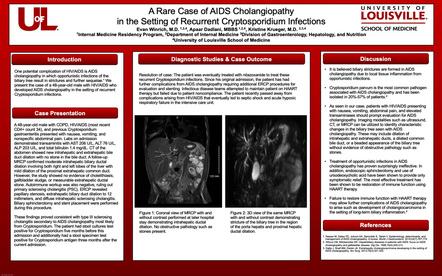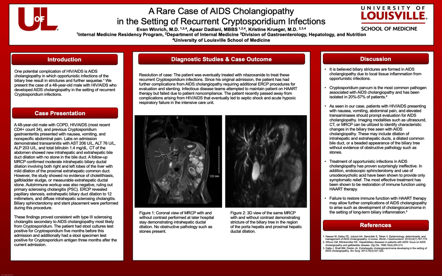As seen in our case, patients with HIV/AIDS presenting with nausea, vomiting, abdominal pain, and transaminitis should prompt evaluation for AIDS cholangiopathy with imaging such as ultrasound, CT, or MRCP, in which characteristic changes of the biliary tree can be observed. These changes include dilation of the intrahepatic and extrahepatic ducts, a dilated common bile duct, or a beaded appearance of the biliary tree without evidence of obstructive pathology such as stones.